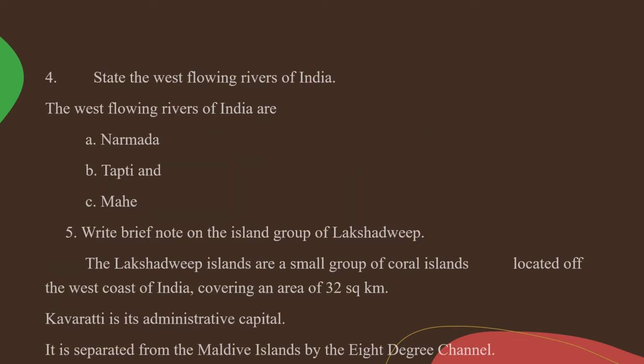State the west flowing rivers of India. The west flowing rivers of India are Narmada, Tapti and Mahi.